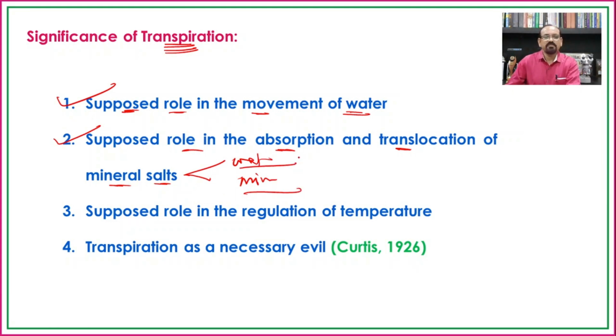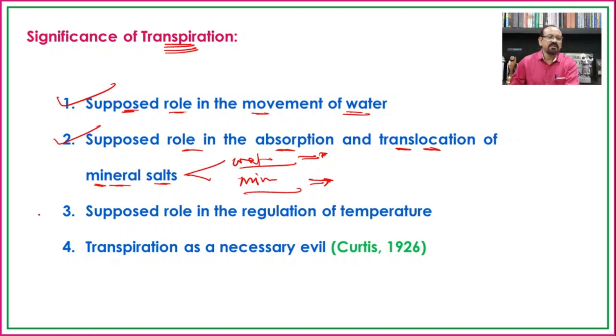So water is absorbed by one process and minerals are absorbed by another process. But after the absorption of these minerals, as they are present in the cell sap and the water is moved because of transpiration, again there is a possibility of translocation of the minerals through transpiration.